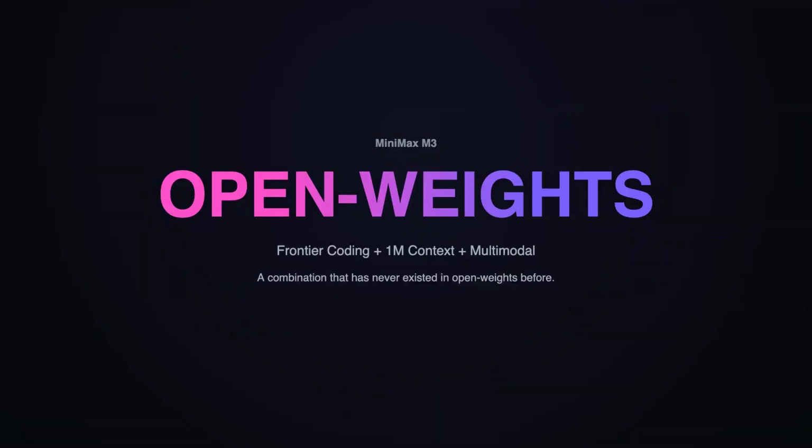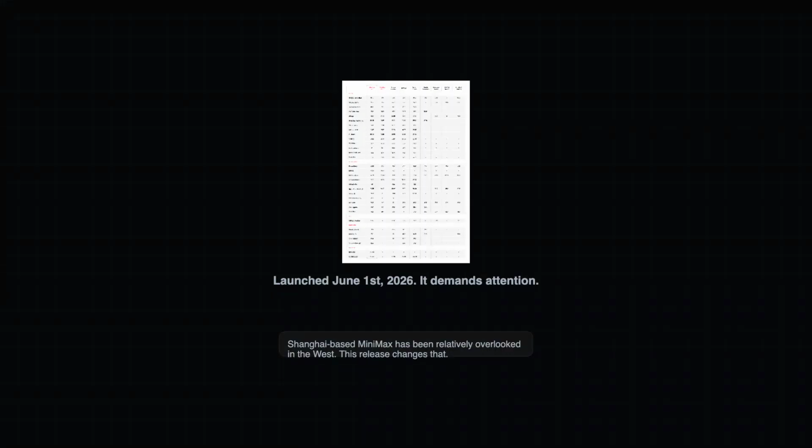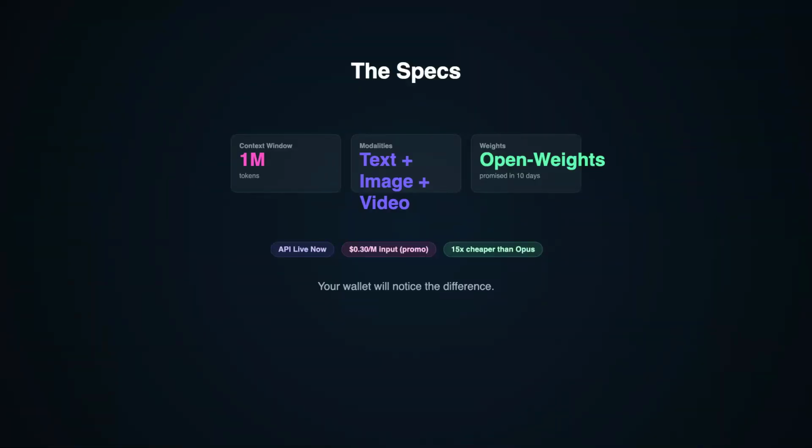A Chinese open weights model has arrived that combines frontier coding, a 1 million token context window, and native multimodal input in a single system. That combination has never existed in open weights before. Minimax M3 launched on June 1, 2026, and it is difficult to ignore. Shanghai-based Minimax has been relatively overlooked in the West, but this release changes that.